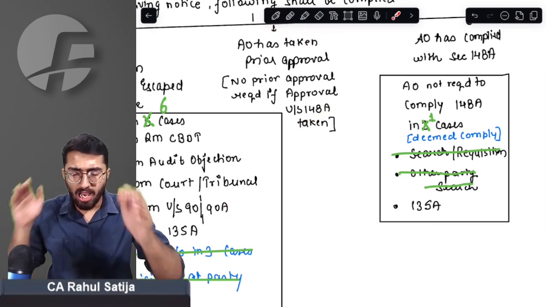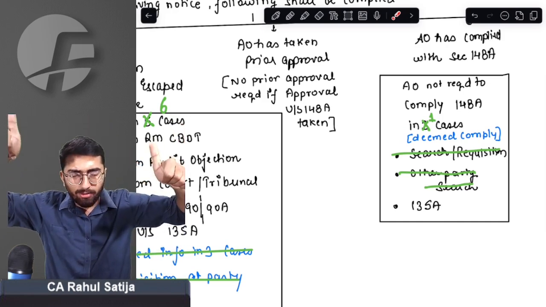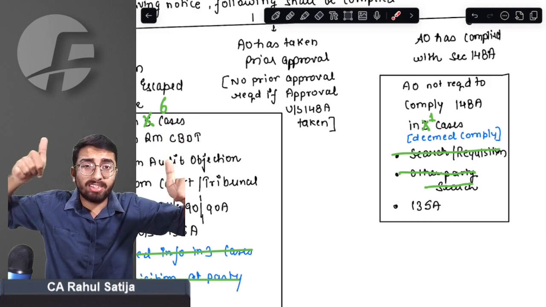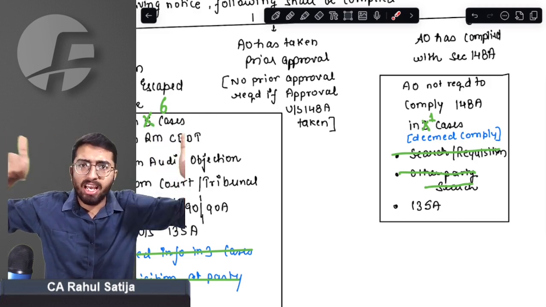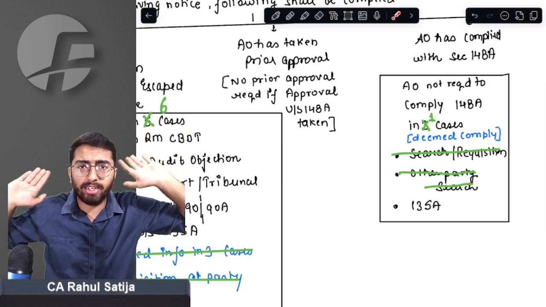So what things have changed? Earlier we used to have a show cause notice. Earlier inquiry prior approval was required from CIT, PCIT, CCIT, and PCCIT. Now prior approval is required from the additional commissioner, joint commissioner, additional director, or joint director.